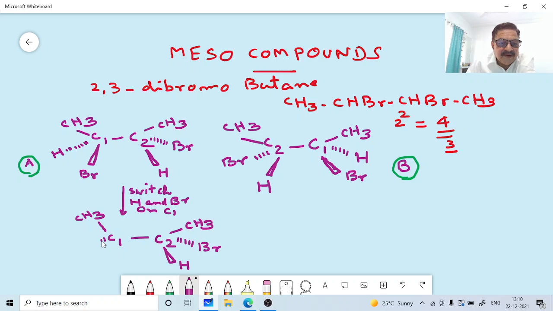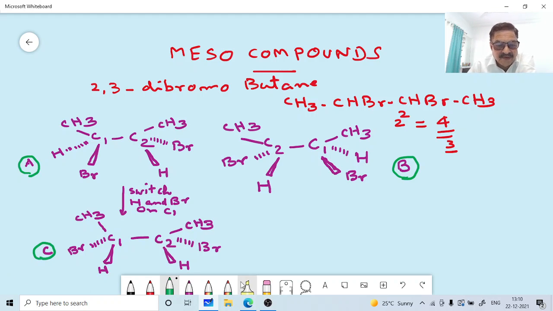So bromine will go behind the page and hydrogen will come over here on the wedge. Okay. So the molecule will be like this. This is isomer C. Keep naming this. Okay. This is isomer C here.